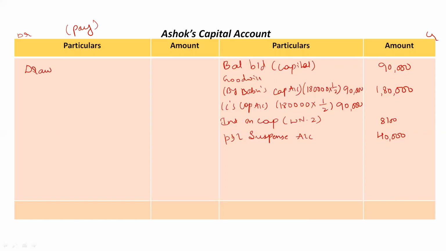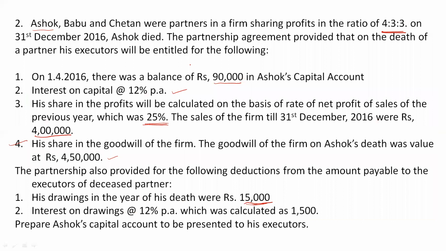That is why drawings will be taken on the debit side. First we will take drawings amount 15,000. Then there is also interest on drawings at 12 percentage per annum, which was calculated at 1500 rupees. Now, if you calculate 12 percentage per annum on 15,000 rupees, the amount would be different here.